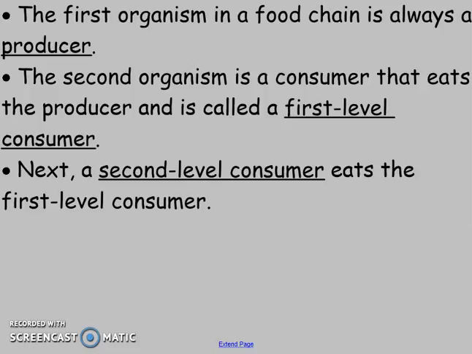The second organism that eats the plant is a consumer, and they're going to be called a first-level consumer. So if you're eating plants, they're always going to be an herbivore, a first-level consumer. After that, we're going to be considered a second-level consumer. They eat the first-level consumer. So if we have an organism that's eating a second-level consumer, they would be considered a third-level consumer.